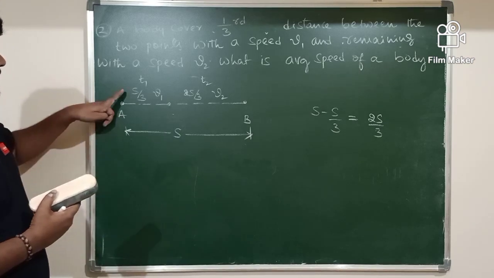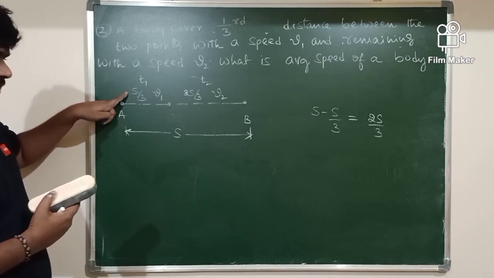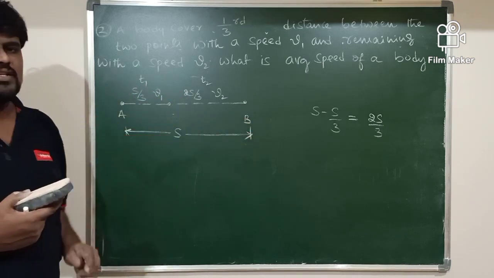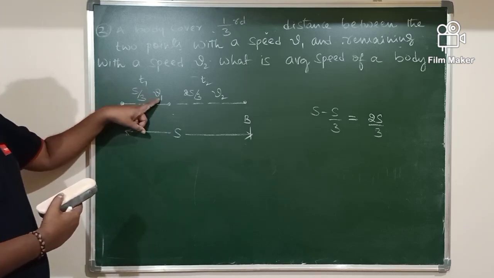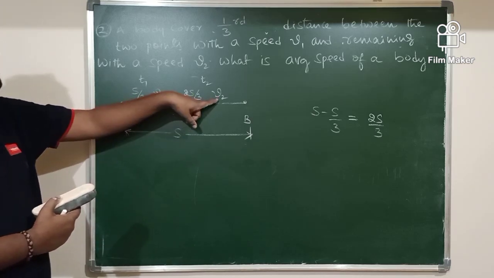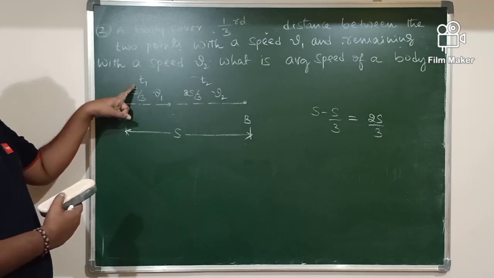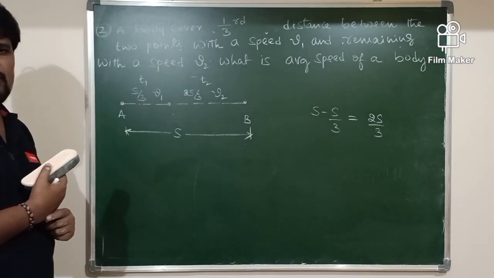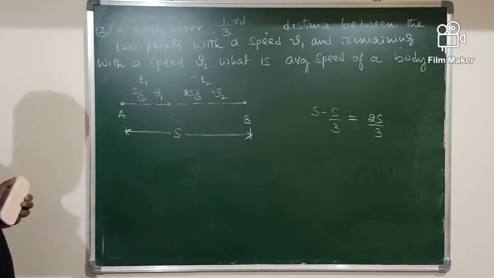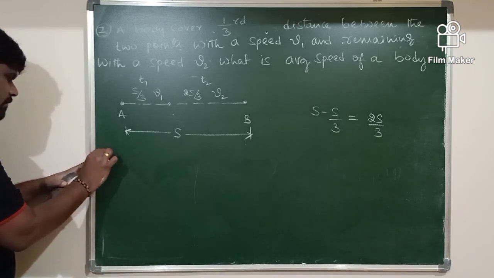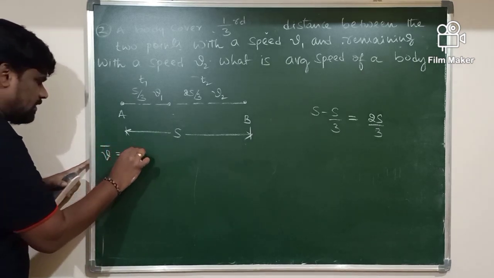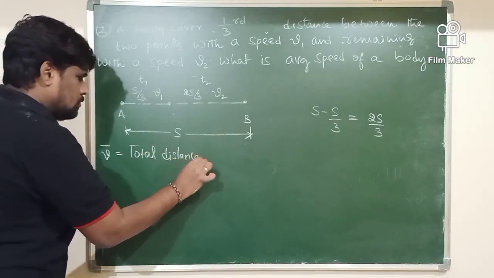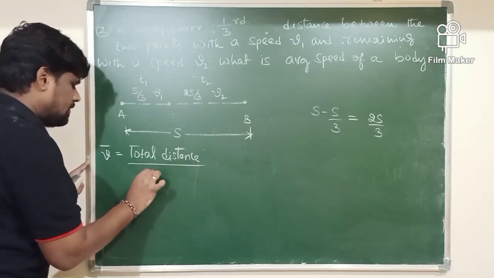Once again, note carefully: the first distance is S by 3, the second distance is 2S by 3, so the total distance is S here. The first speed is V1. The second speed is V2. The time taken to travel the first distance is T1. The time taken by the body to travel the second distance is T2. What is the general formula to calculate the average speed? The average speed is calculated by using the formula: total distance divided by time taken.